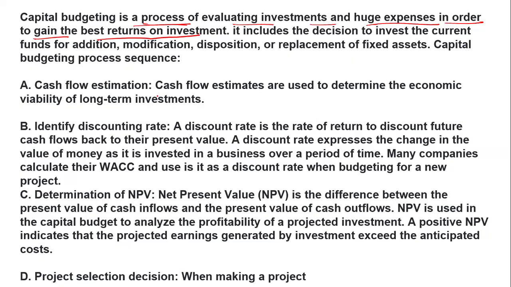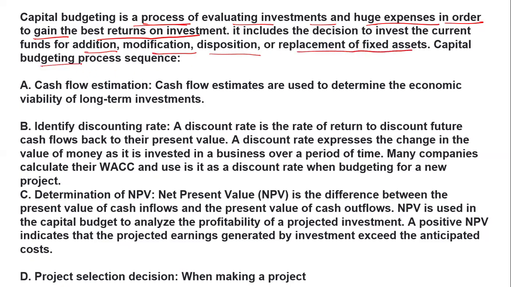It is included in the decision to invest in current funds, additional modification, disposition, and replacement of fixed assets.